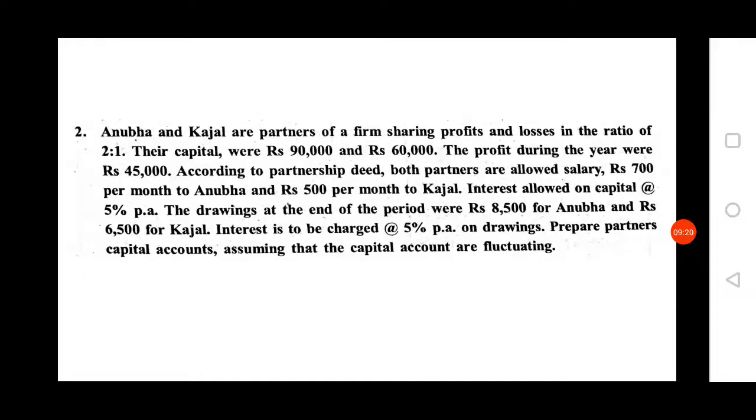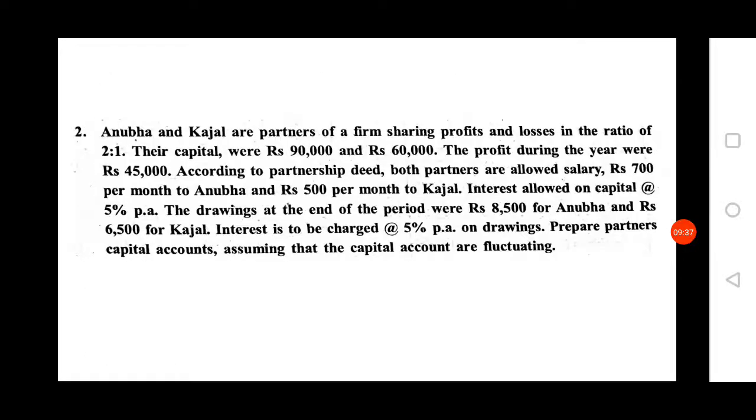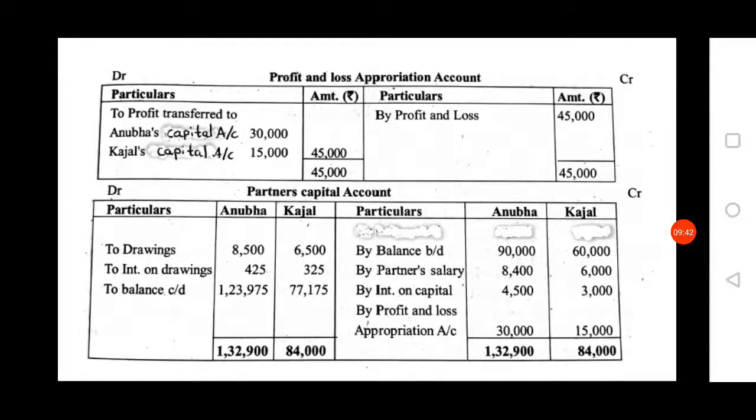Next, in the question they have given interest allowed on capital at 5%. You have to calculate interest on capital at 5% on the opening capital of the partners, that is 90,000 and 60,000. 90,000 into 5%, then you will get 4,500. Then next 60,000 into 5%, then you will get 3,000. Then next, you have to record the profit already distributed in the profit and loss appropriation account, on the credit side, 30,000 and 15,000.